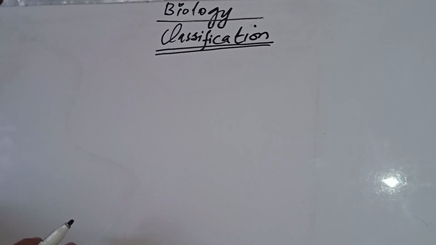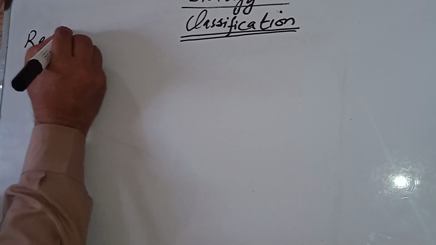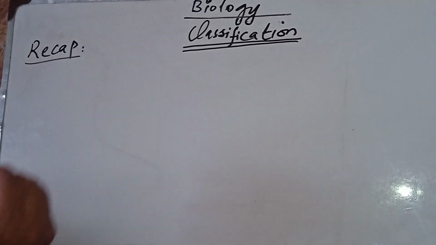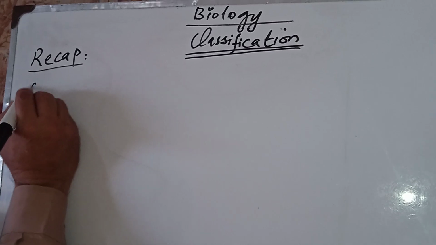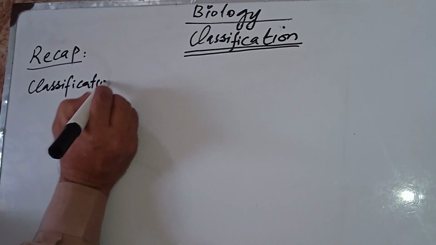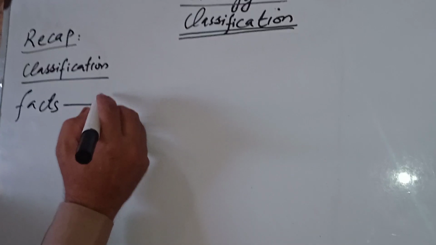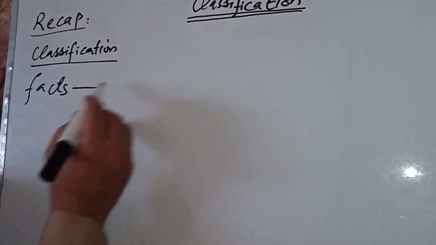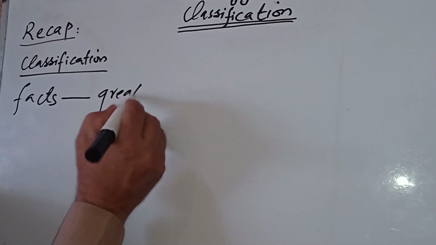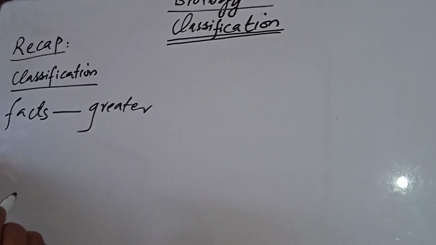We have already discussed that, but as a recap, let me tell you, classification is done when the facts become greater in number. When they become greater in number, their study becomes difficult.